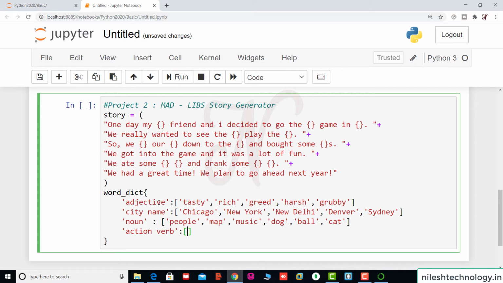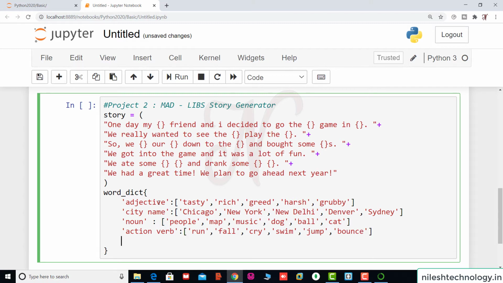These verbs are related to action. For example, run, fall, cry, swim, jump, bounce. So these are some action verbs.